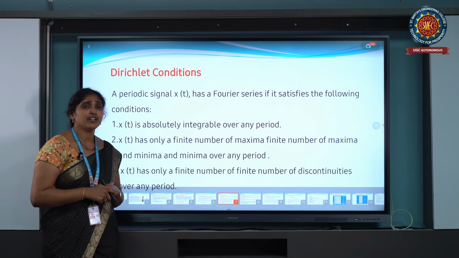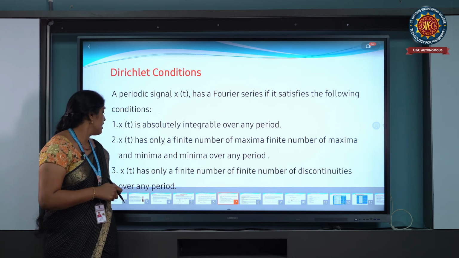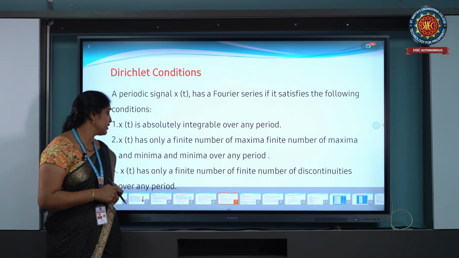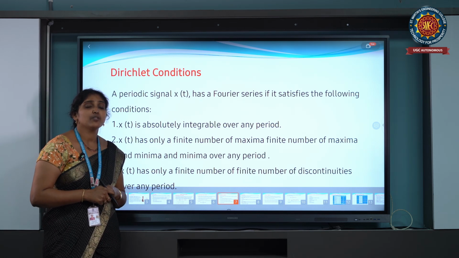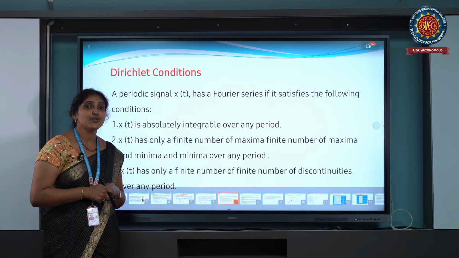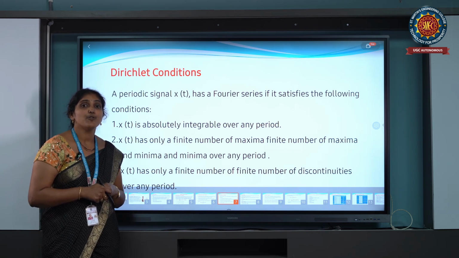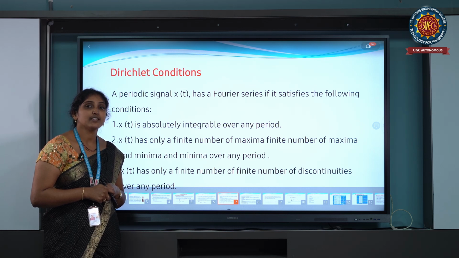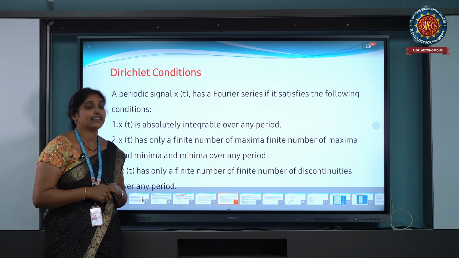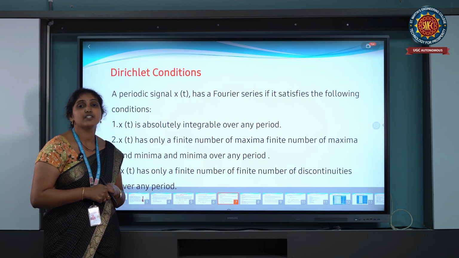Any periodic signal has x of t equals x of t plus capital T, and x of t has only a finite number of discontinuities over any period. Any periodic signal having some discontinuities is handled after transformation, and the discontinuities are overcome by applying the Fourier series. The Fourier series gives the harmonics of the sine waves, the harmonics of the waveforms, and those harmonics are calculated. So these are the Dirichlet's conditions.